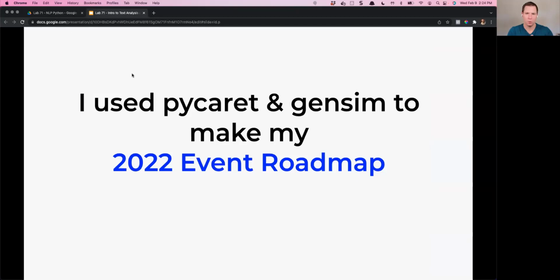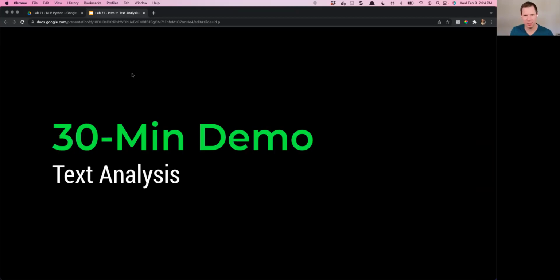So why are we talking about these two packages? Well, I used those to make my 2022 event roadmap for Learning Labs. We are going to reveal that here in just a little bit. But first, we're going to be doing the 30-minute demo.